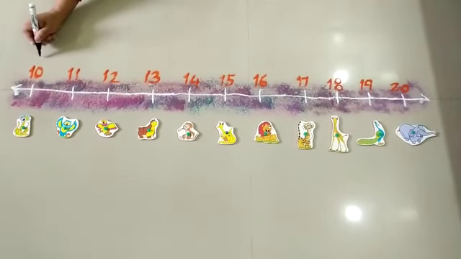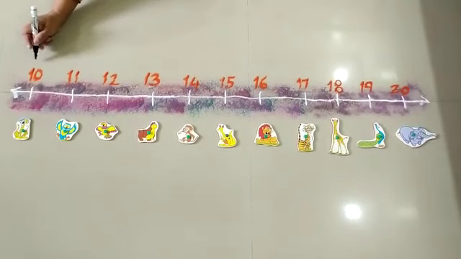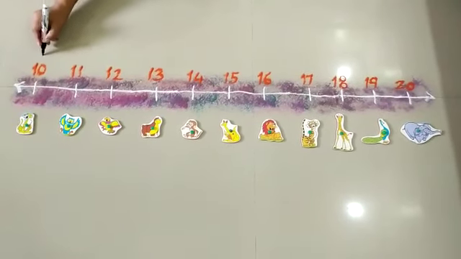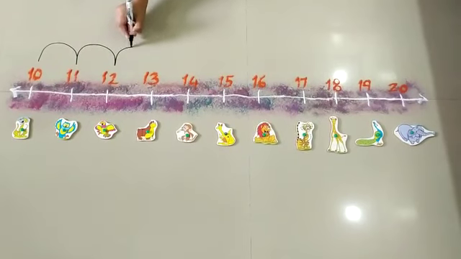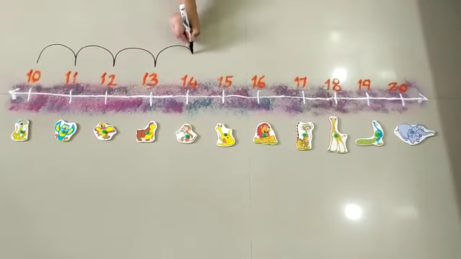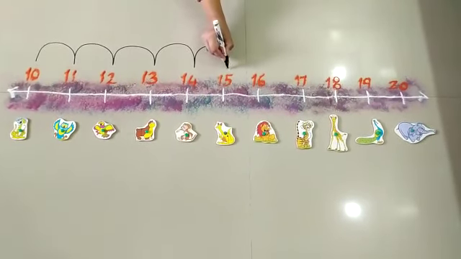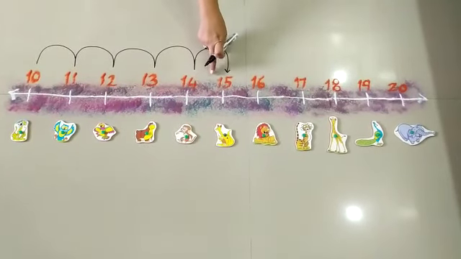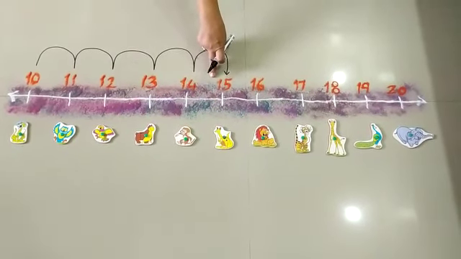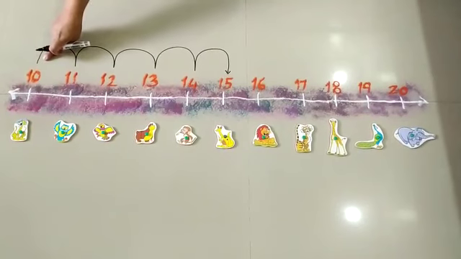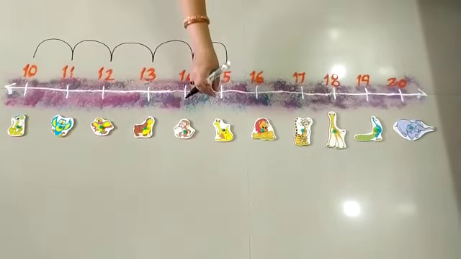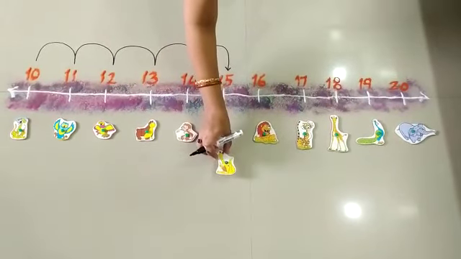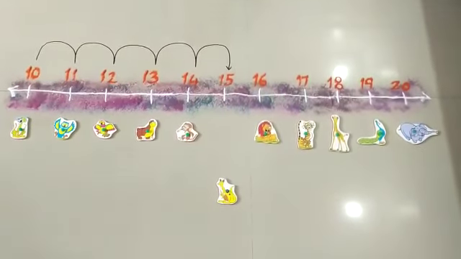So how many times am I going to jump? 5 times. So let us see. 1 jump, 2 jump, 3 jump, 4 jump and 5 jump. So I have come on number 15. Yesterday we stopped on number 10. So I have started from 10 and I have come on number 15. So kangaroo is going to jump and go in front.